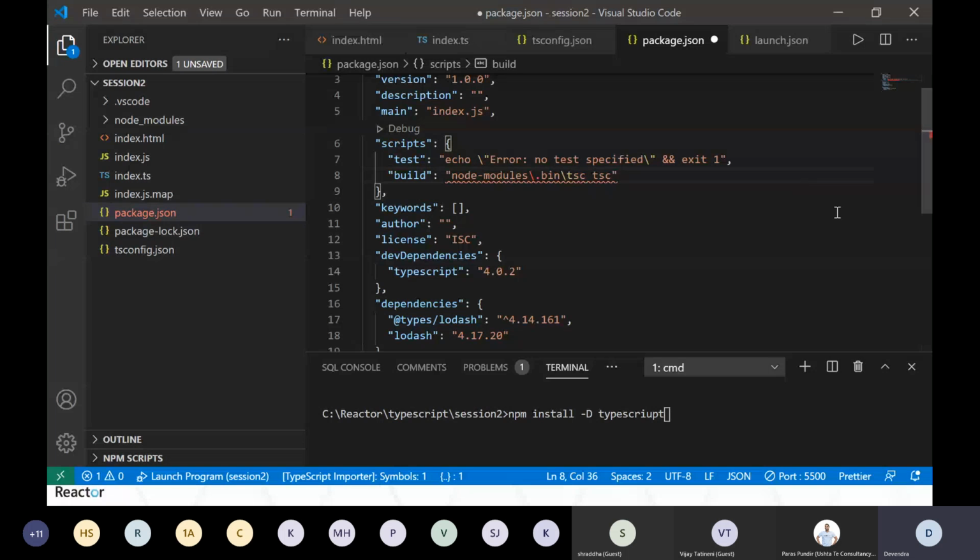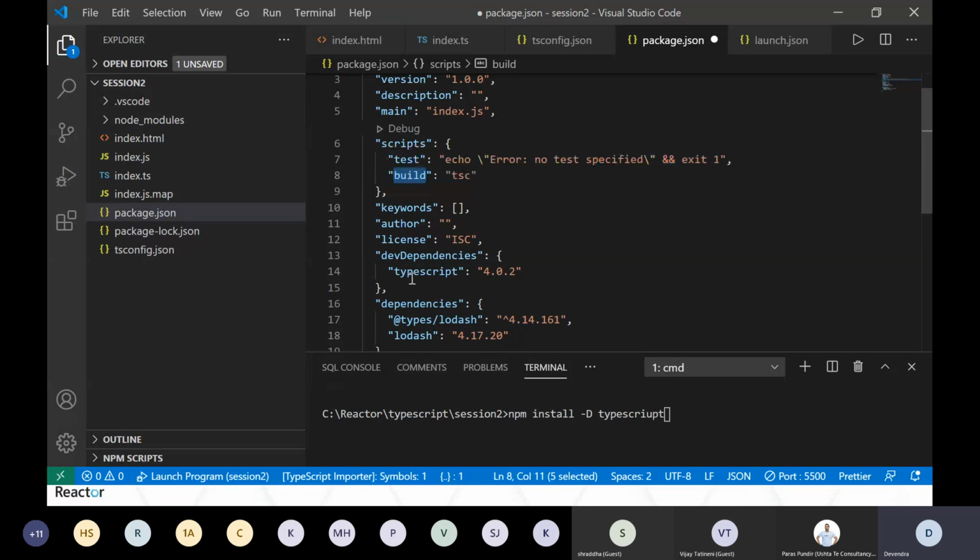So with this, what happens is that if developers are using different kinds of commands to compile, they might make some mistake on their local machine. They might end up generating some JavaScript which is aligned to a certain standard of ECMAScript on their machine, but on the production server it is something else. So there will be inconsistency. So you define those commands here so that everyone can follow those commands consistently.